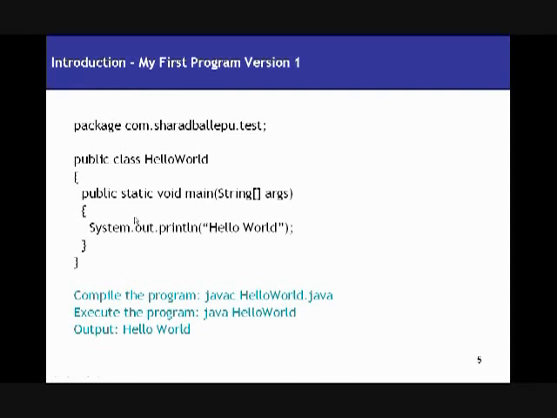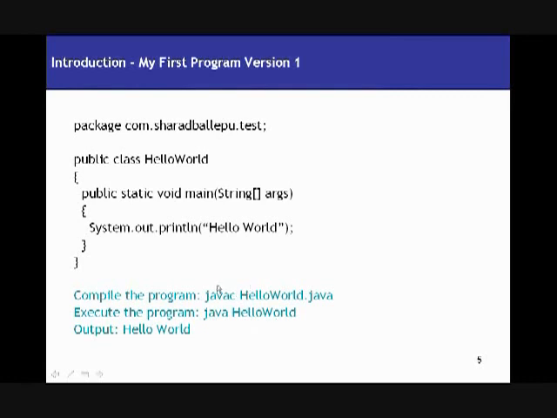It's going to compile and create a class file for me with the same name, so it's going to create a HelloWorld.class. Then how do you execute a program? You simply say java and the class name, HelloWorld, and you don't put a .java or .class here when you actually execute your program. You simply say java and the class name.